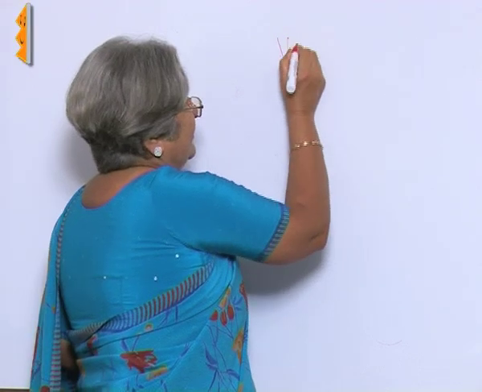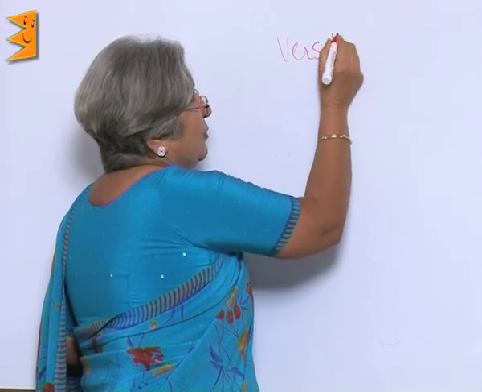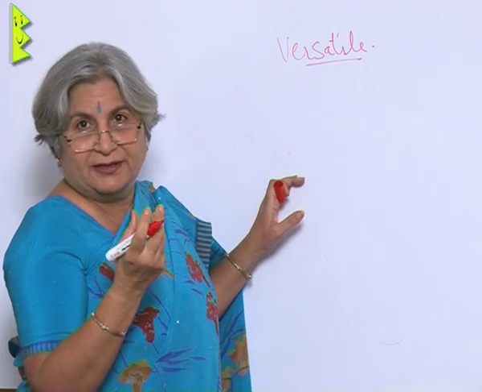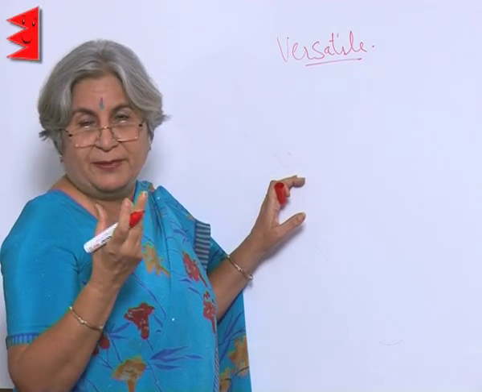There are some students who are very good in academics, getting full marks in all the subjects. There are still others who are good in sports, and still others are good speakers or are very good in histrionics. But there are some students who are good in everything. They are all rounders. Such people are called versatile. You can say they are kind of multitasking people. They can do many things with equal competence.